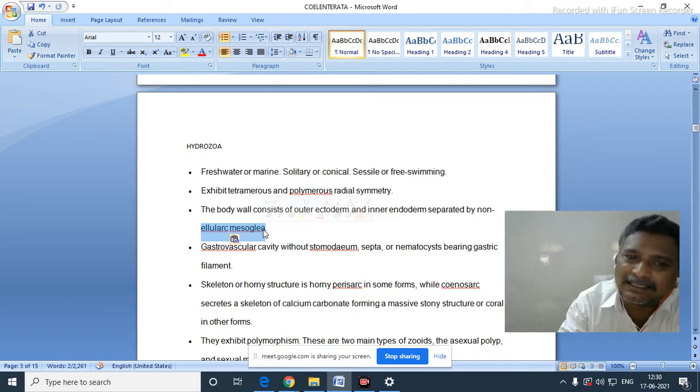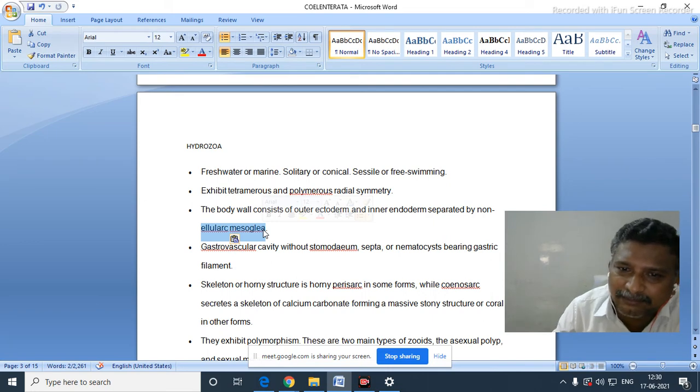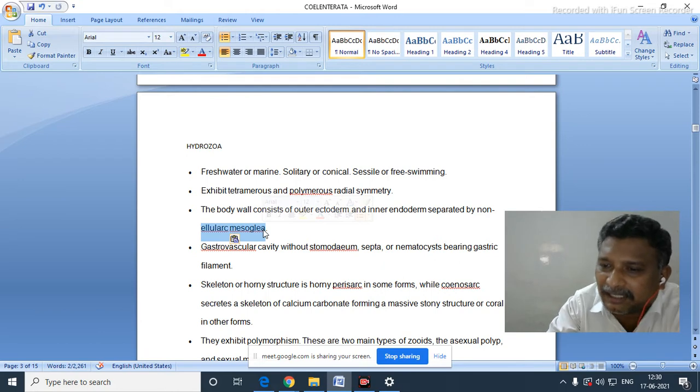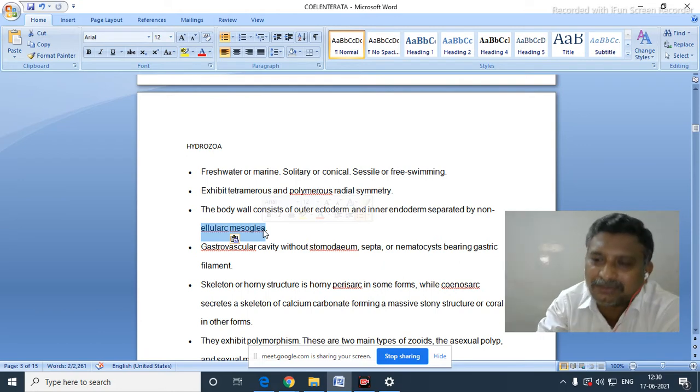Now in the case of hydrozoa, there will be non-cellular mesoglea. That is also an important property only seen in hydrozoa.